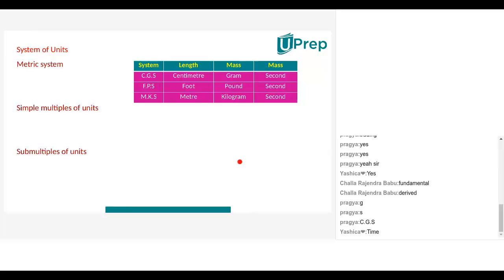And in all these systems, which unit is common, Nana? Second. Very good. Nana, which is the common unit among all these three systems? That's second. Very good, Nana. And one question will be there like this. Which of the physical quantity will have the same unit in all the systems of units?